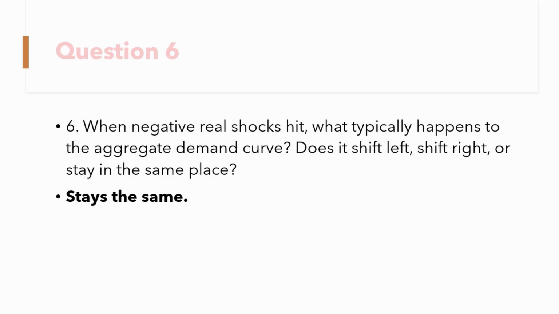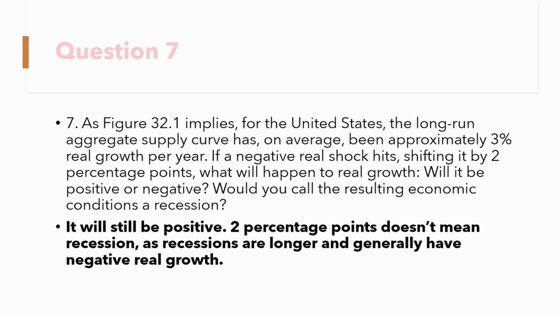And then moving on to question 7, we know that the long-run aggregate supply curve in the United States is about 3%. So if there's a negative 2% shock that hits it, the resultant curve is going to be about 1%. This does not mean that the U.S. is in a recession by any means. A drop of 2% could still be a big deal, but the growth is still positive, and we don't know how long this lasts, so we can't classify it as a recession without any more information.